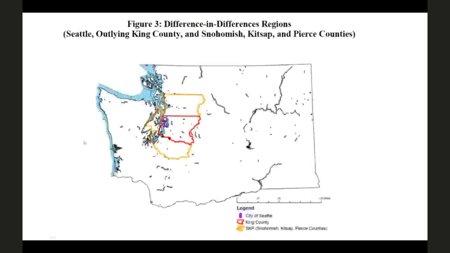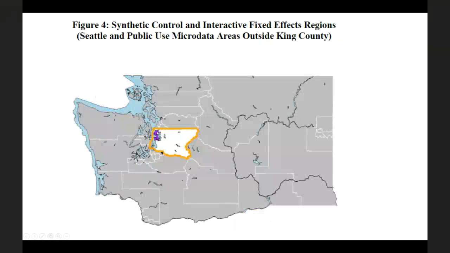So to show you what that looks like, if we did a difference in difference, some natural things to do would be to compare Seattle, which is this little purple lump right here, to the rest of King County, this red area, or compare Seattle to these yellow areas, right? So the counties around Seattle. Instead, what we're going to do is we're going to compare Seattle, this purple lump, to a weighted average of all of these gray areas, all of these gray micro-statistical areas, which are basically every part of Washington state other than King County. And we're going to put a weight on each of these areas to construct a city that looks as much as possible like Seattle.